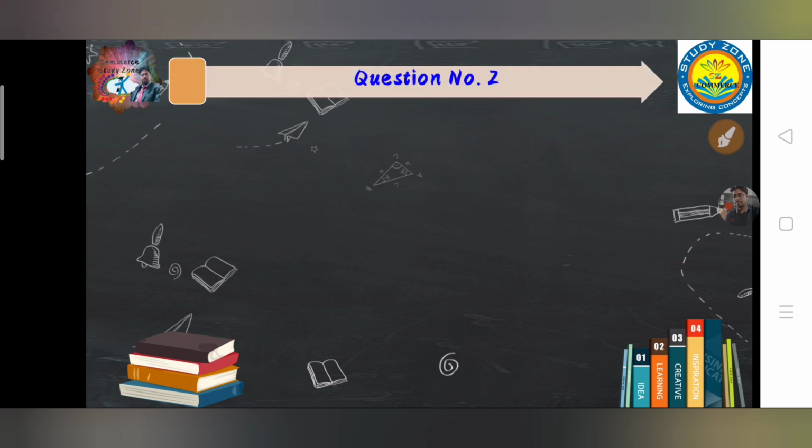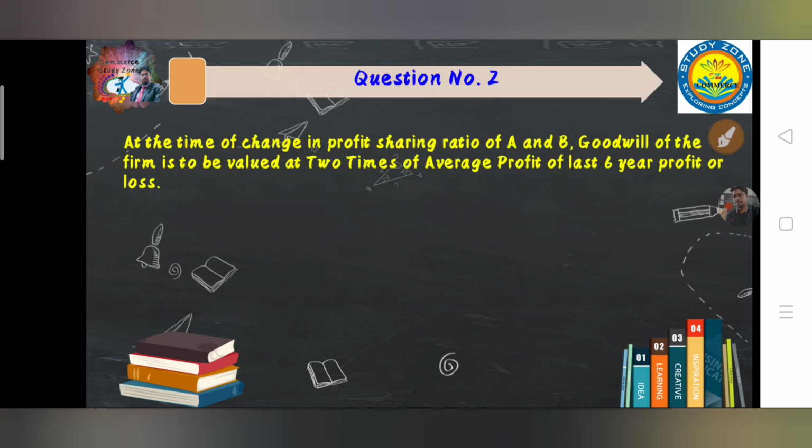Now the next question, question number 2, at the time of change in profit sharing ratio. First, one thing I would like to share with you all, however I have shared all the details in my previous video, part 1 of this chapter. You can go through it. That previous video is the first video of this chapter as a theoretical part, where I have given all the information about the circumstances when the valuation of goodwill is required. So in all the cases of reconstitution of the firm, that is change in ratio, admission, retirement, death, we need to calculate the value of goodwill as per our syllabus.